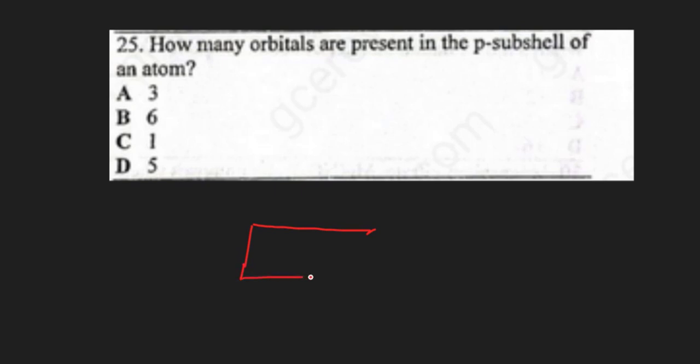Question 25. How many orbitals are present in the p-subshell of an atom? Normally, the p-subshell is a subshell of an atom that takes a maximum of 6 electrons. If it takes a maximum of 6 electrons, it therefore has 3 orbitals, where each orbital takes a maximum of 2 electrons. So the p-subshell generally has 3 different orbitals, making our answer A.